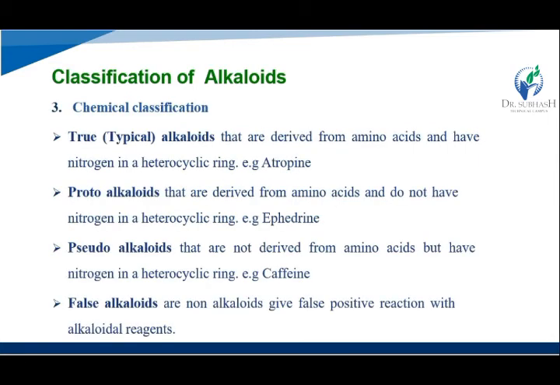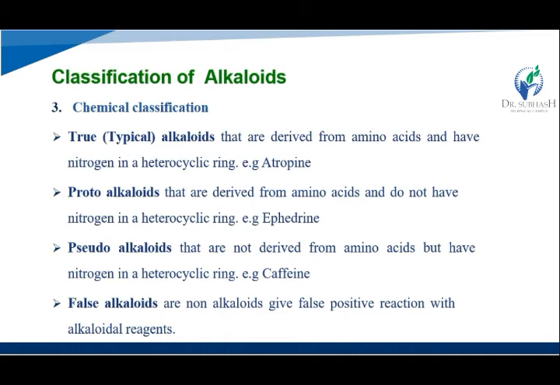Then third class, that is chemical classification. In chemical classification, four classes are available. First that is a true alkaloid, second one that is a protoalkaloid, third one that is a pseudoalkaloid, and fourth one that is a false alkaloid. Okay, so in true alkaloids they are derived from the amino acid and having the nitrogen in heterocyclic ring structure. Okay, like example like the atropine.